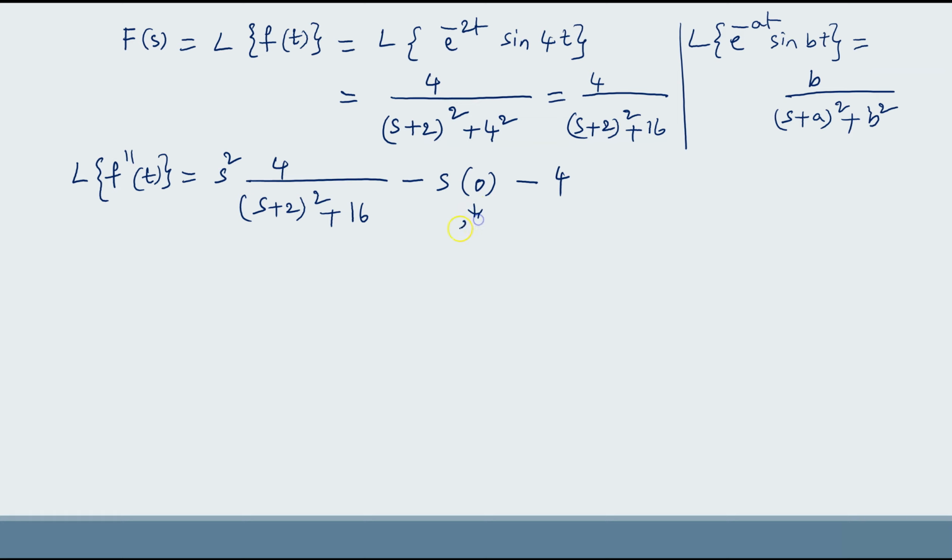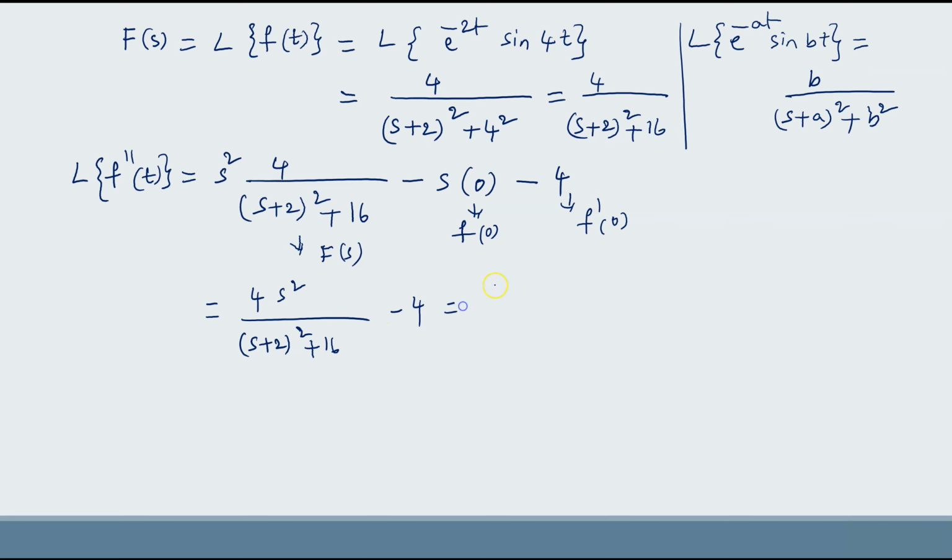Here this is the value of f of 0, this is the value of f dash of 0, and this is F of s. s square F of s minus s f of 0 minus f dash of 0, that is the formula. So this gives 4s square upon (s plus 2) whole square plus 16 minus 4.